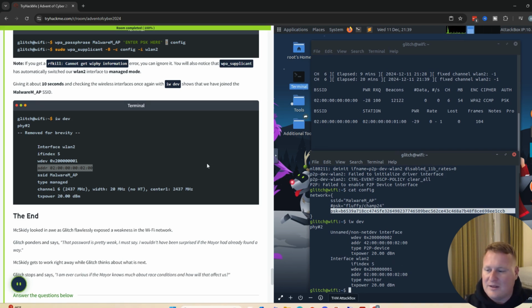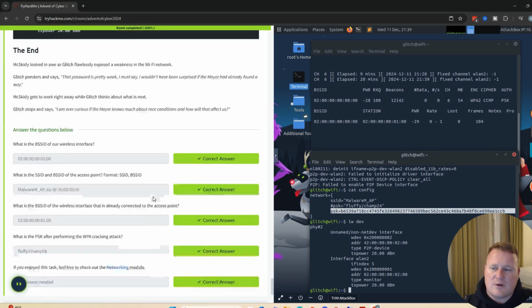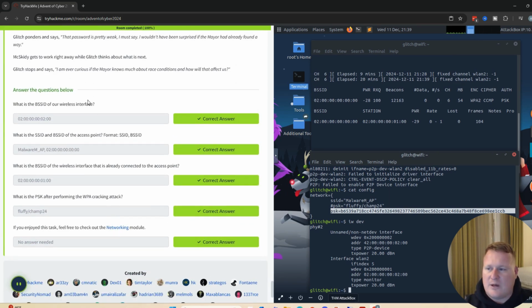We've solved the room. So let's move down to some of the questions we had so we can get these knocked out as well. So what is the BSSID on our wireless interface? As we saw before, when we first jumped on, we had our 02 and then our second octet over here is 02. What was our SSID and the BSSID of the access point? So we saw that our SSID was malware m underscore AP. And then initially when we looked at our BSSID, we saw that it was 02, all zeros.